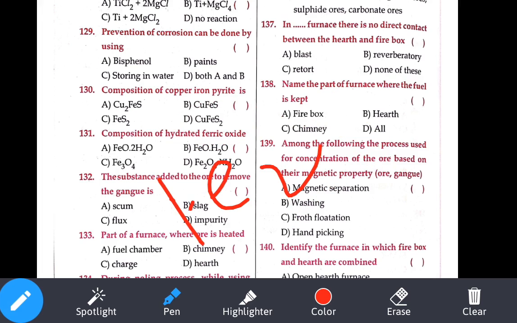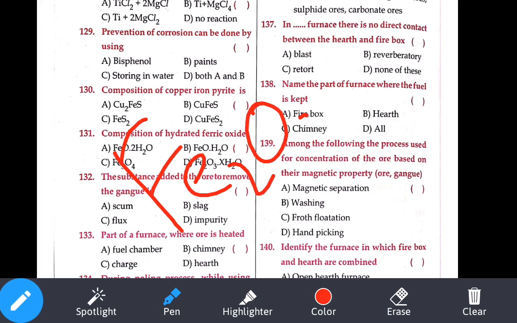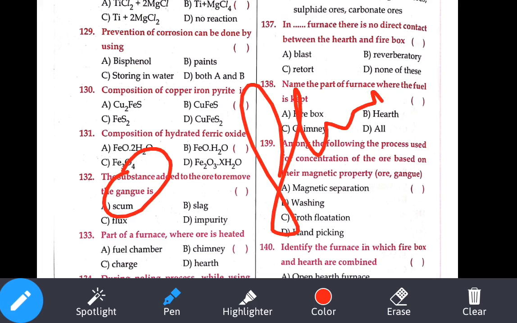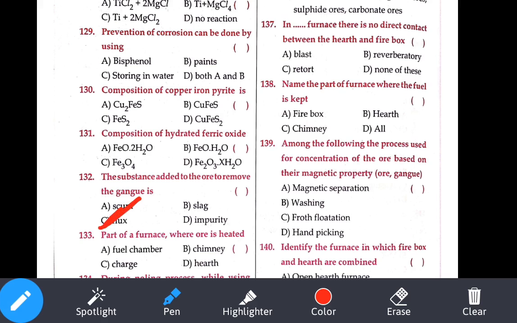Substance added to the ore to remove the gangue. What is added? We'll be adding flux, right? Flux is added to the ore to remove a fusible impurity called slag. Slag is also called scum. So that is our flux. Part of the furnace where ore is heated: ore is heated in the hearth. The fuel chamber is where coke, the fuel, is kept. The chimney is where smoke comes out. Okay. Next.